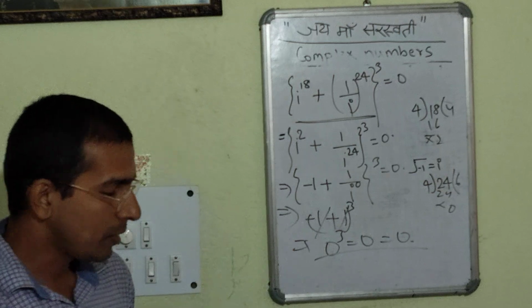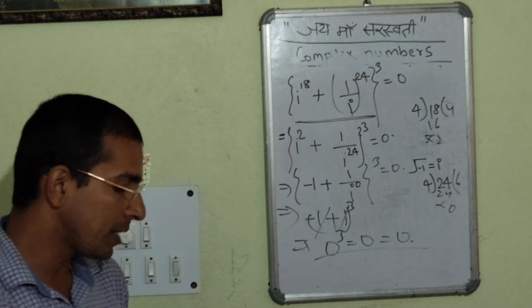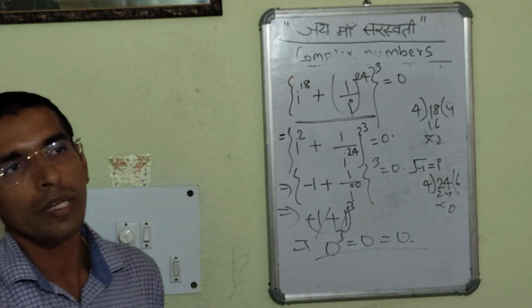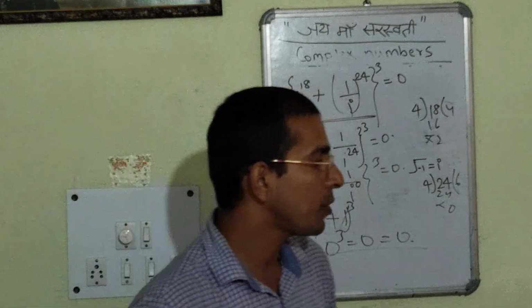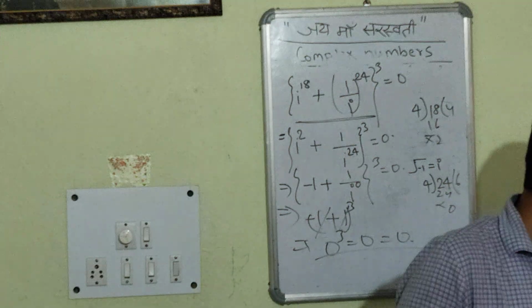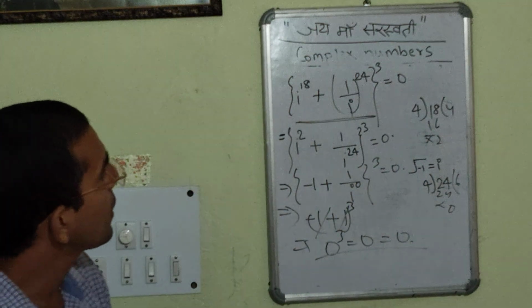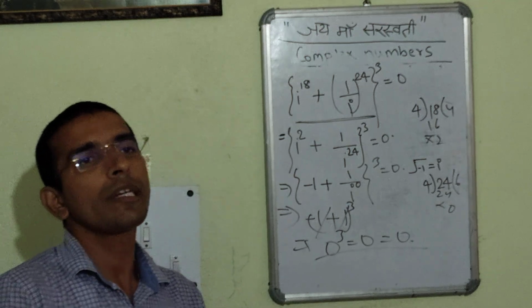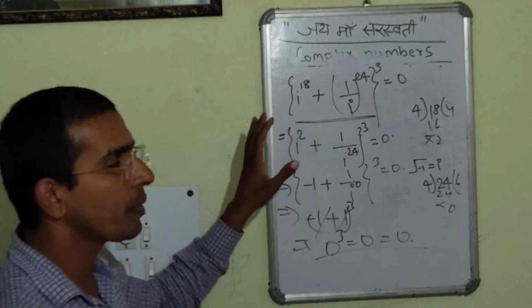LHS equal to RHS. So this is the first class of complex numbers, in which we saw the basic concept of iota, under root minus 1, and we went mechanically about solving. We learned some concepts in which we saw how i can be elaborated to i square, then i cube, then i to the power 4, and how powers greater than 4 are evaluated.